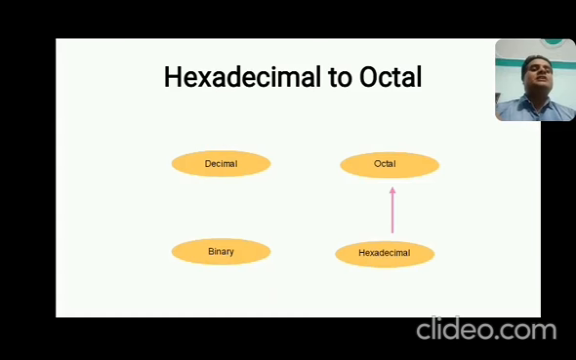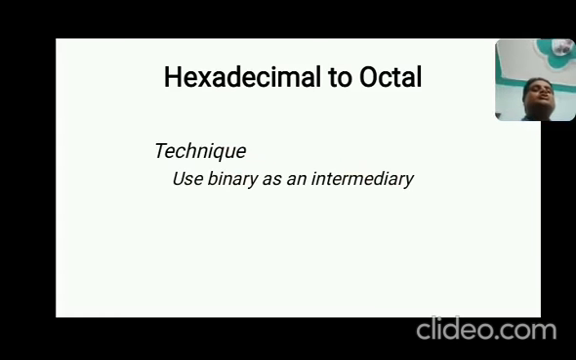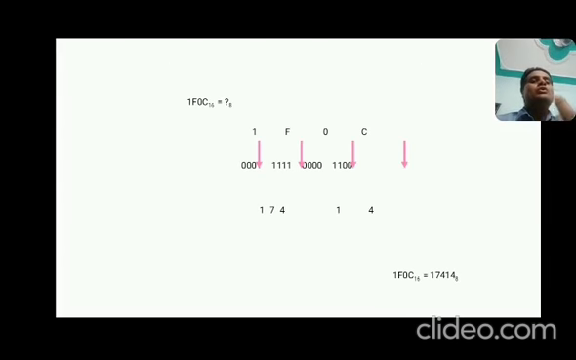So come to the next slide. In the same fashion, hexadecimal to octal: use binary as an intermediary. How? Now if you have the hexadecimal number, starting from the rightmost, C. The C has the decimal value 12. So you can write 12 as 1100 in 4 bits, because 2 to the power 4 is 4 bits. So 1100, and you can write 0 in 4 bits, and F in 4 bits, and 1 in 4 bits.